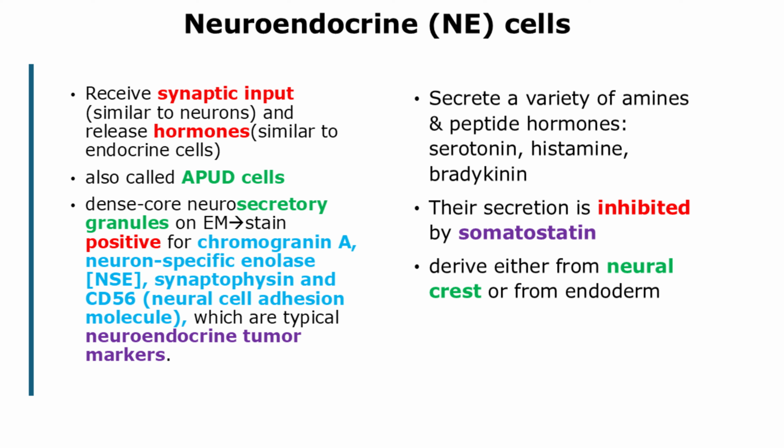The release of these hormones can also be regulated by other hormones. For example, somatostatin is a hormone that is made by cells in the hypothalamus as well as the gastrointestinal tract, and it inhibits the release of a number of hormones from neuroendocrine cells, including serotonin. Embryologically, neuroendocrine cells originate from either the neural crest or the endoderm.